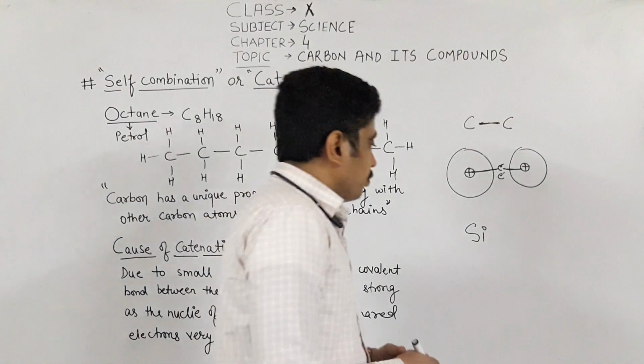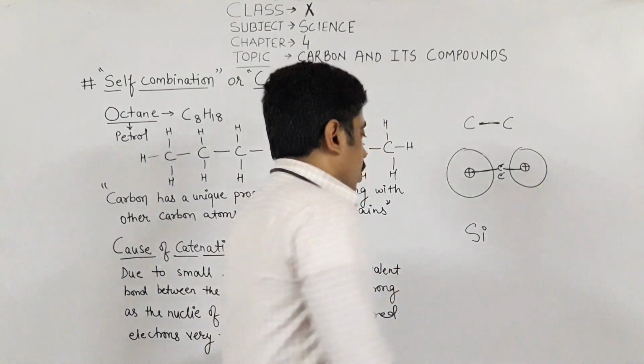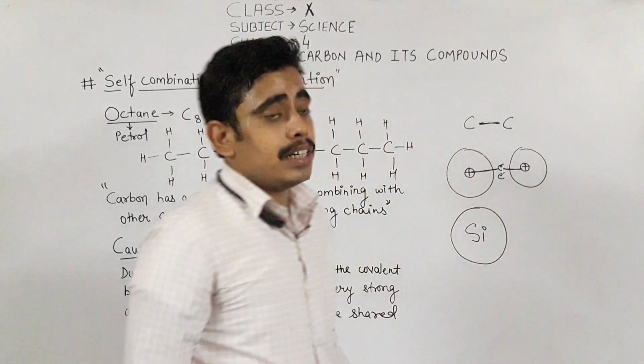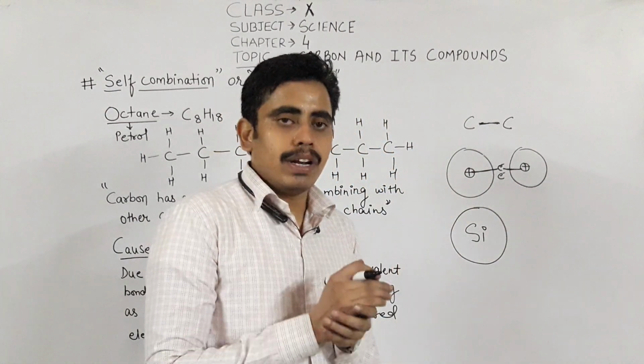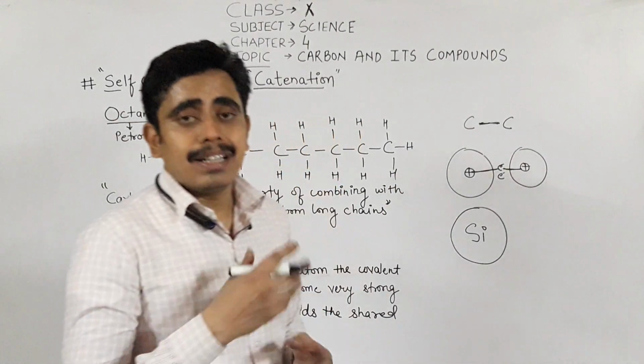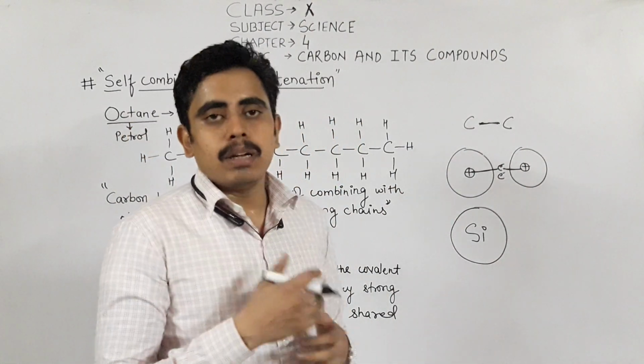Let's see why to a smaller extent. Silicon is a bit larger atom in comparison to carbon. Carbon is a smaller atom having atomic number 6, and silicon is a bit larger atom having atomic number 14.